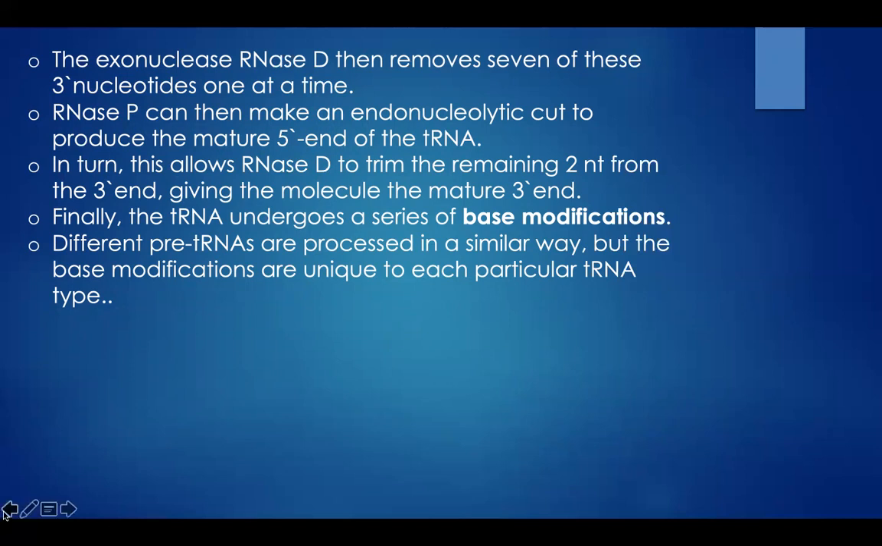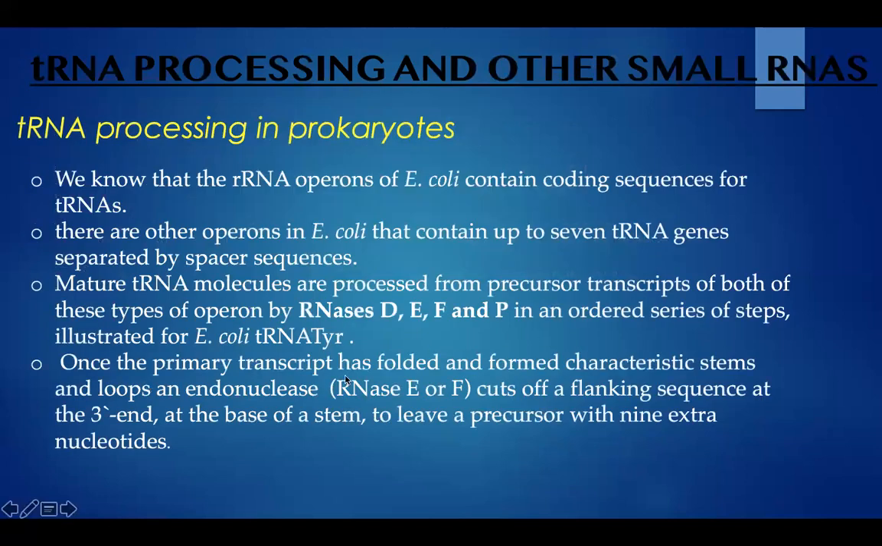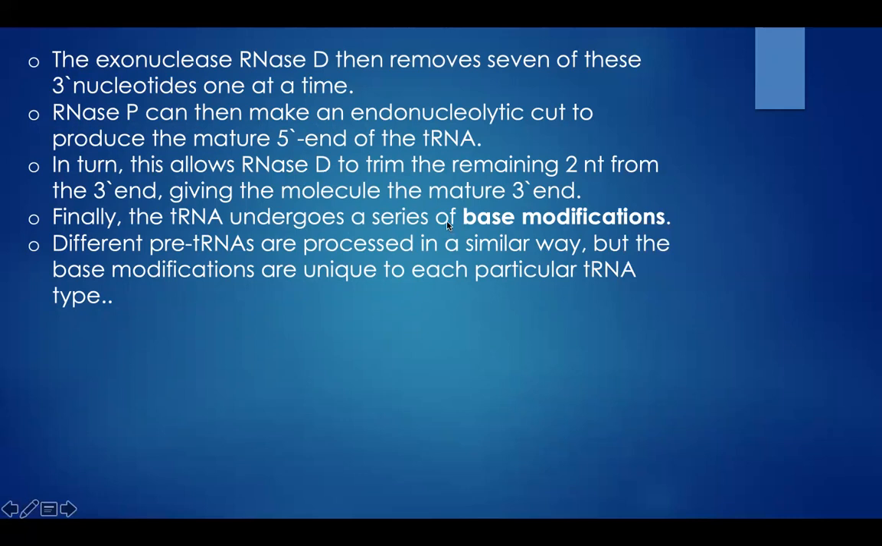So, here we have mentioned 4 types of RNases. E and F are endonucleases. D is an exonuclease. P acts as an endonuclease, which helps to produce the mature 5' end for the tRNA. In turn, this allows RNase D to trim the remaining 2 nucleotides from the 3' end, giving the molecule the mature 3' end. Finally, the tRNA undergoes a series of base modifications.